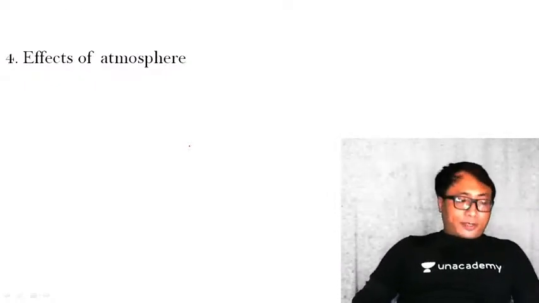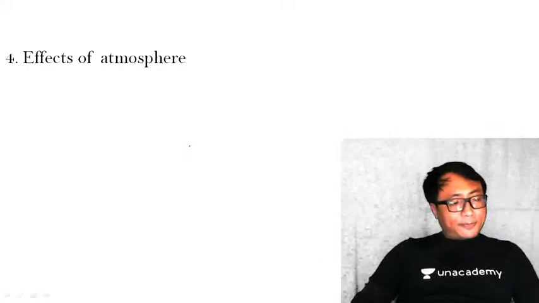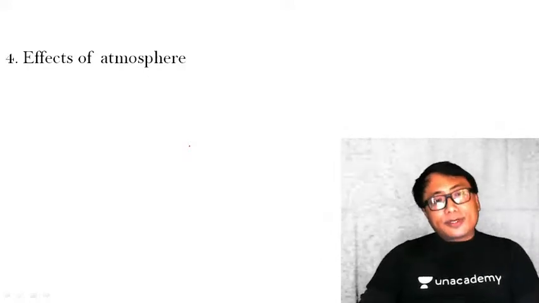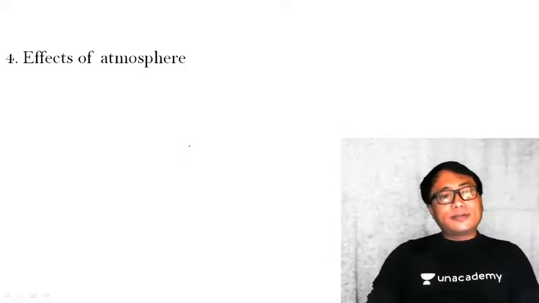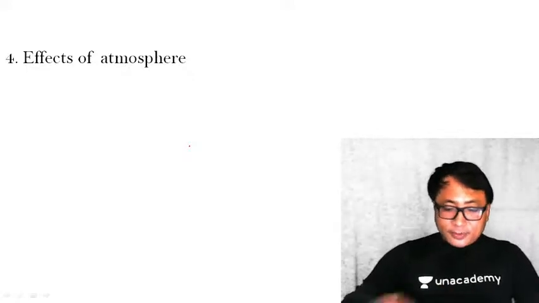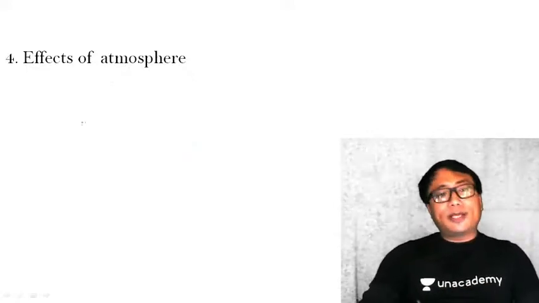Then comes the fourth, that is the effect of atmosphere. What is the effect of atmosphere in the sun insolation? See, yesterday we have seen the different composition of the atmosphere.